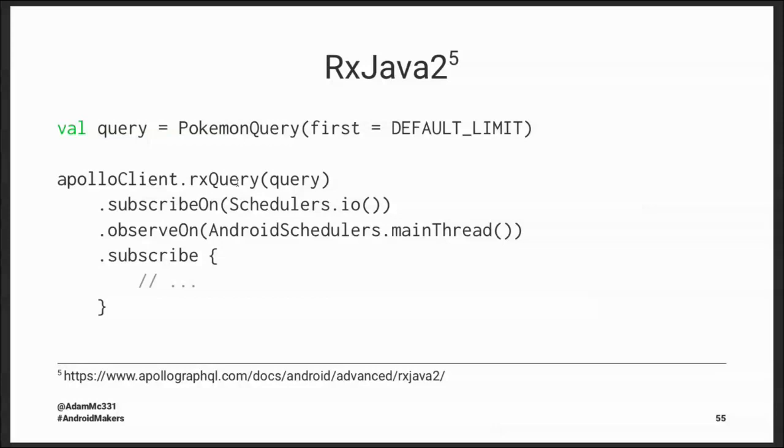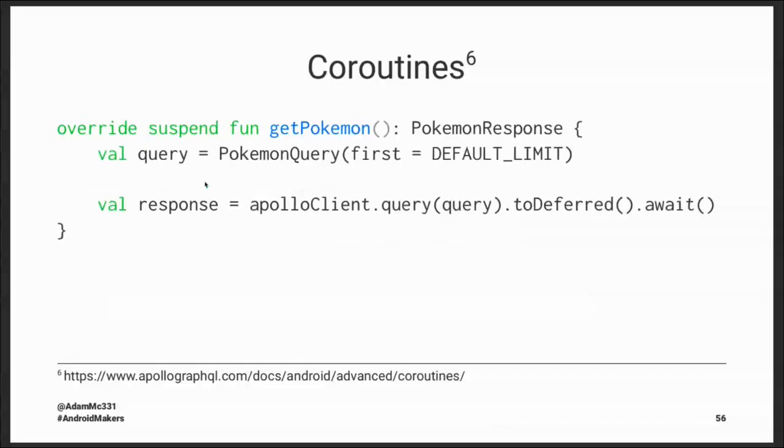If you're still using Java, you don't get this fancy rxQuery method, but there still is some static method you can call to convert the Apollo query into an observable. And then if you're familiar with coroutines, there is an artifact that has support for that as well. So if you're inside a suspension function, for example, we can call apolloClient.query.toDeferred, which will give us a deferred of our generated response type, .await.